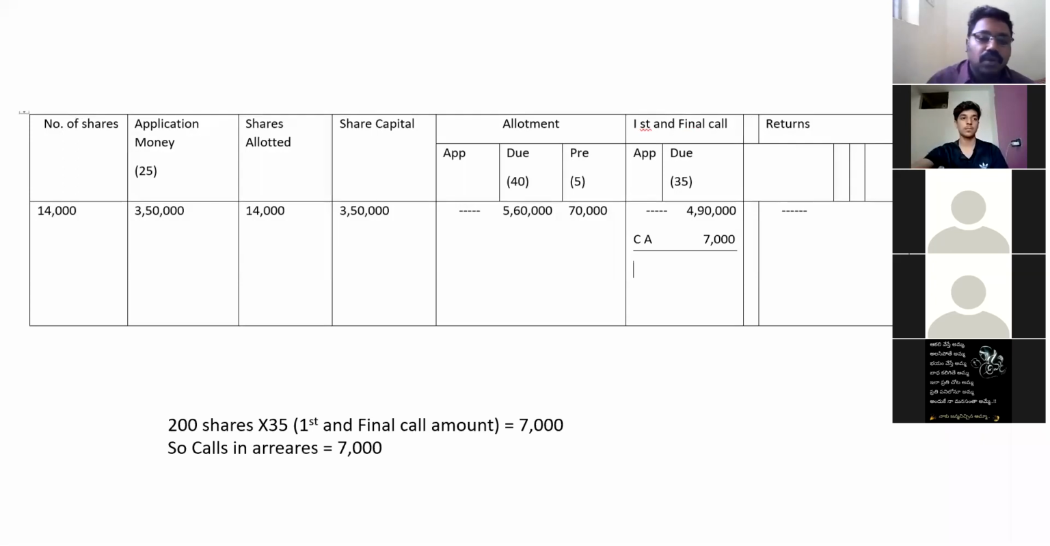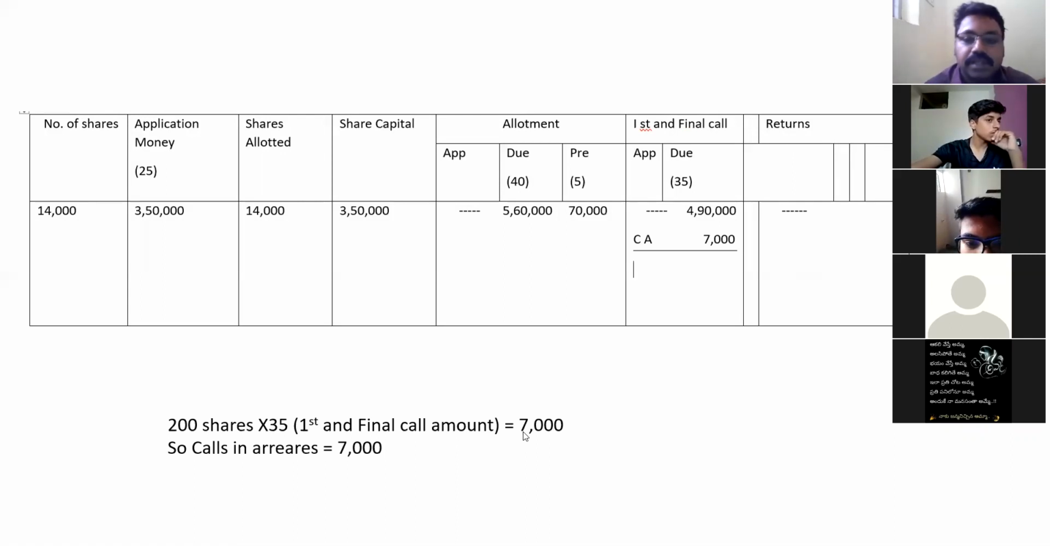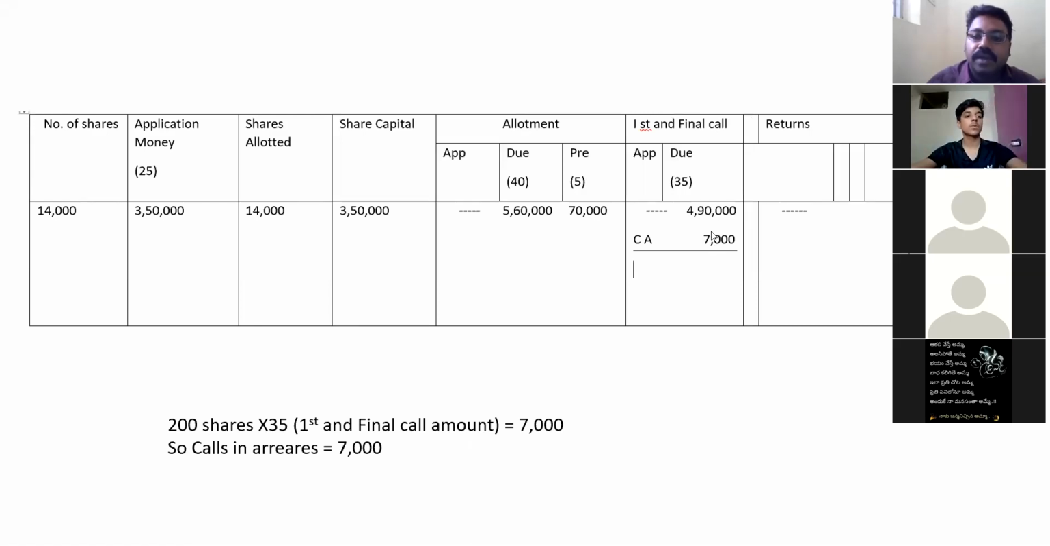A person who is holding 200 shares did not pay the first and final call. So 200 into 35, that is 7,000. 7,000 is calls in arrears. This amount should be removed from the first and final call. Why are we removing that 7,000? Because it is the unpaid amount, the amount which is not paid by the shareholder.